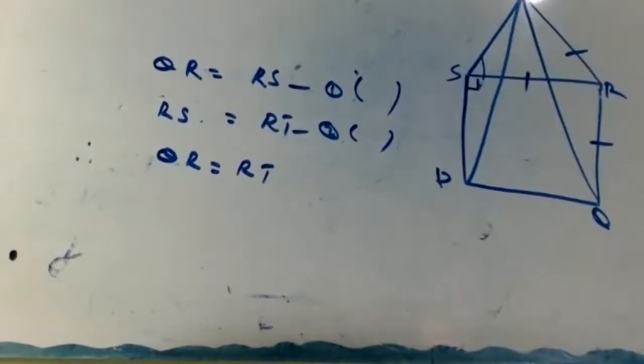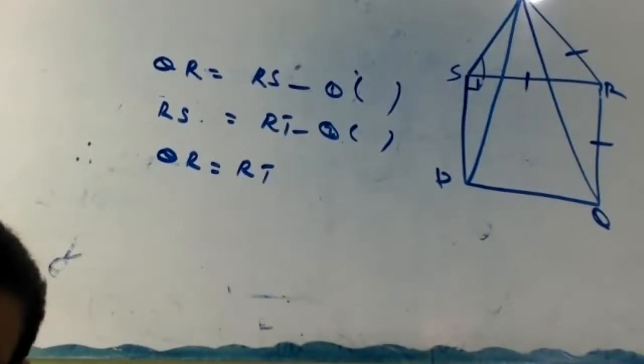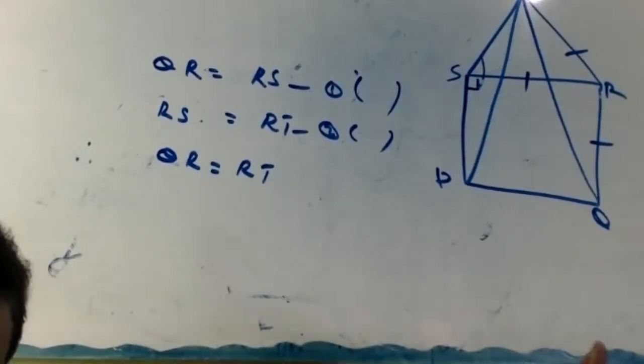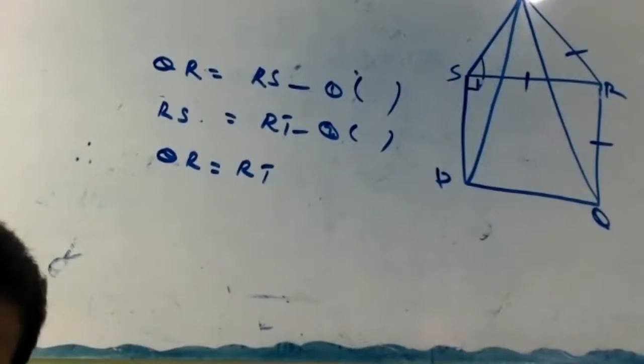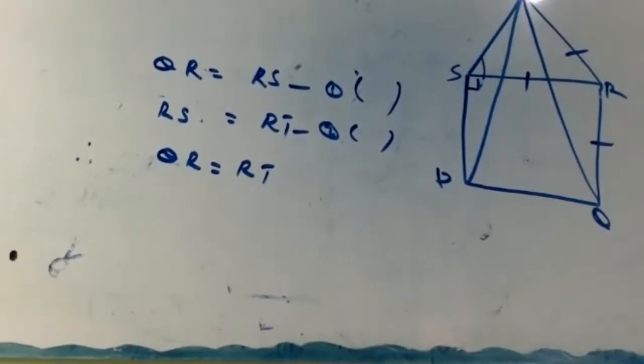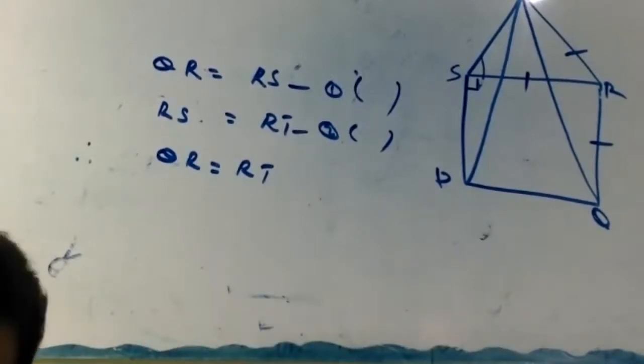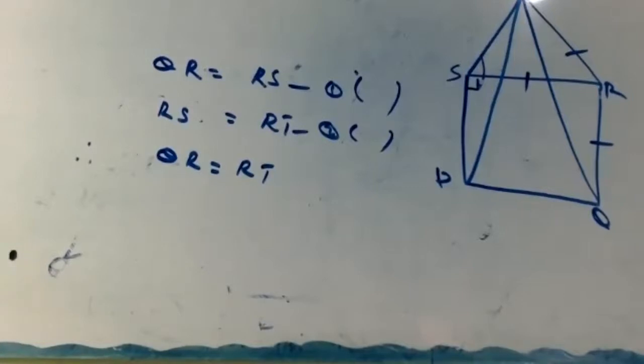In QRT, P is not a part, so how can you say angle P? This is within your flat. How can you talk about the neighbor's flat? This is within the triangle QRT. P is outside somewhere.